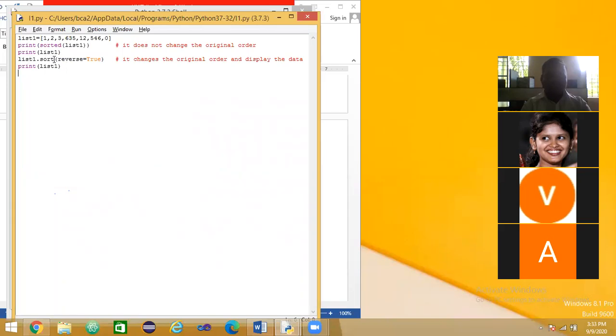Here sort of reverse equal to true, so that is why it is displaying this.